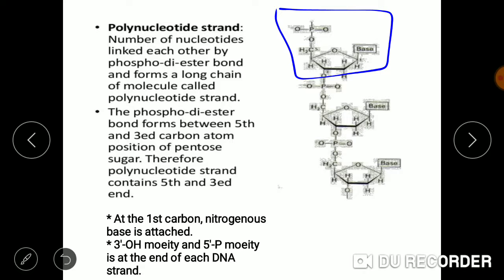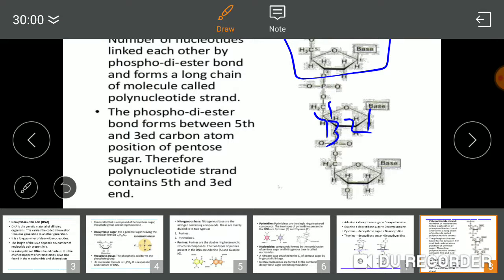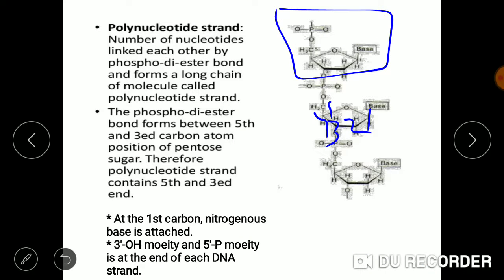Let us first do the numbering: first, second, third, fourth and the fifth. So, this phosphodiester bond is formed between the third carbon of the pentose sugar of one nucleotide and the fifth carbon of the pentose sugar of another nucleotide. So this is how the phosphodiester bond is formed between the third carbon of one nucleotide and the fifth carbon of another nucleotide.